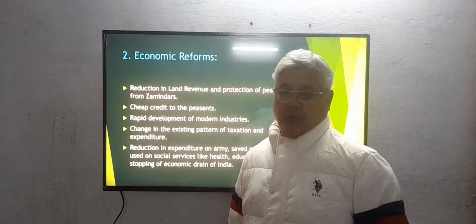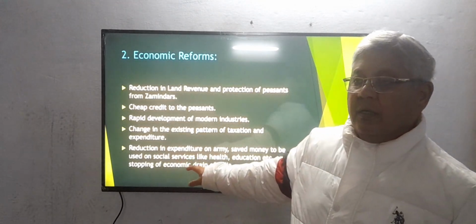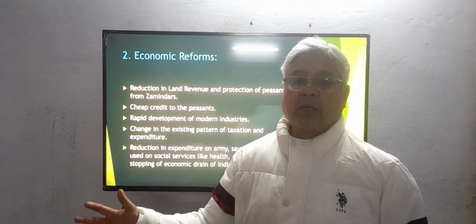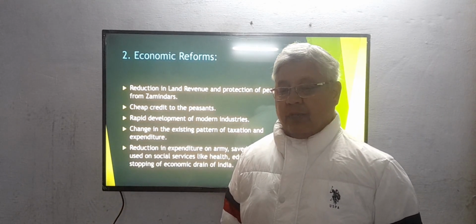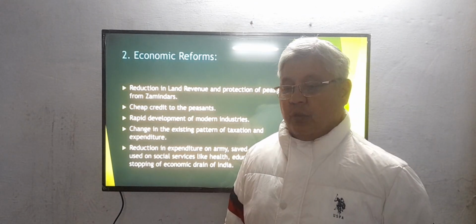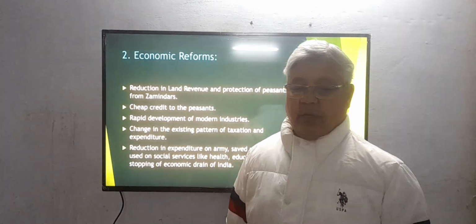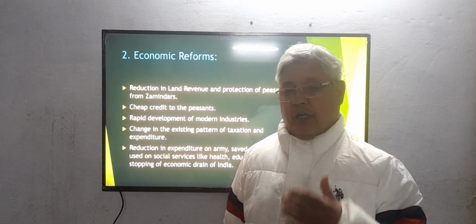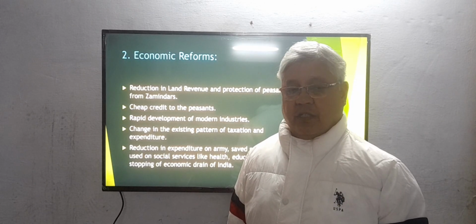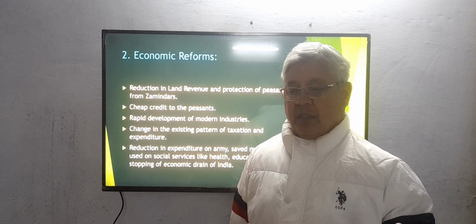This was the major issue. Economic drain: money from India was drained to Britain. This matter was especially raised by Dadabhai Naoroji in his book Poverty and Un-British Rule in India, in which he explained how Indian money was drained to Britain in the form of salaries, savings, and pensions.